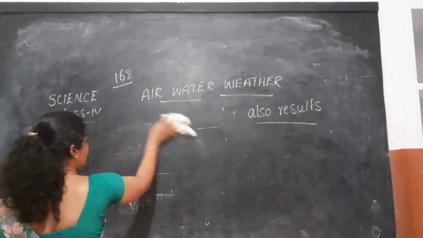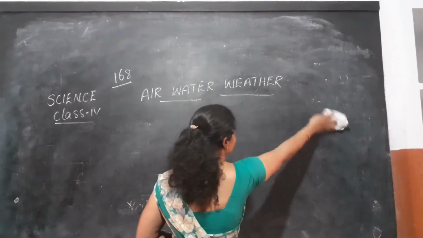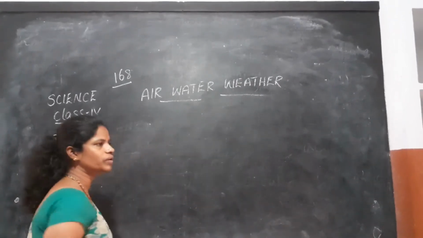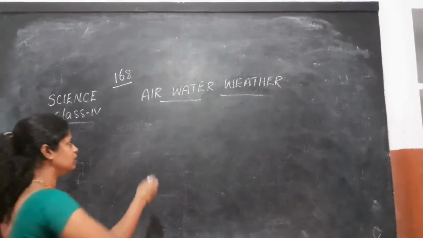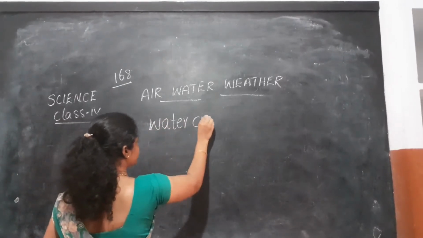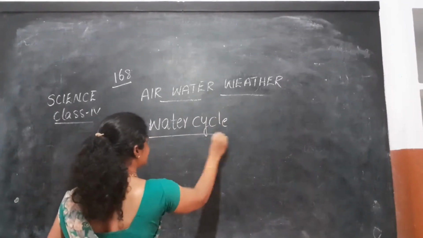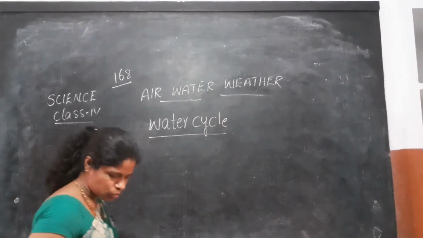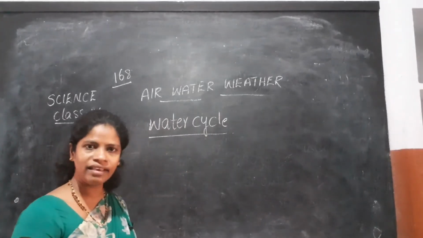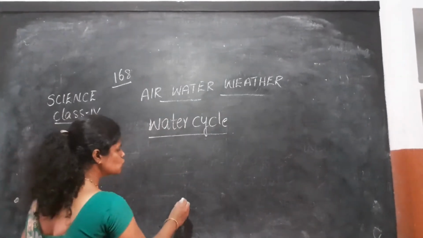Yes students, up to now we learnt about evaporation and condensation. This too will take part in the water cycle. What is it? Evaporation and condensation. Look here students, water cycle. Listen carefully, what is this water cycle? We have so many water bodies, no students, like rivers, ponds, lakes.